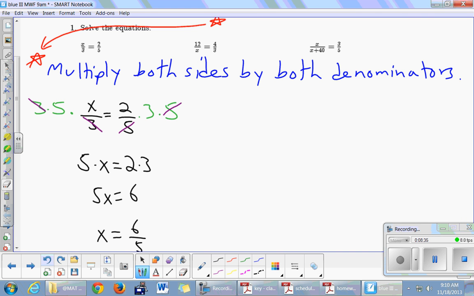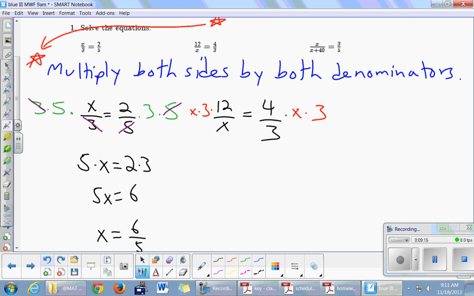Let's try the one in the middle. I'll copy it down here again. And I'm going to multiply both sides by both denominators. What are my two denominators? X and 3. So we're going to multiply both sides by x and by 3. By x and by 3. Everybody see where those things came from? Questions so far?